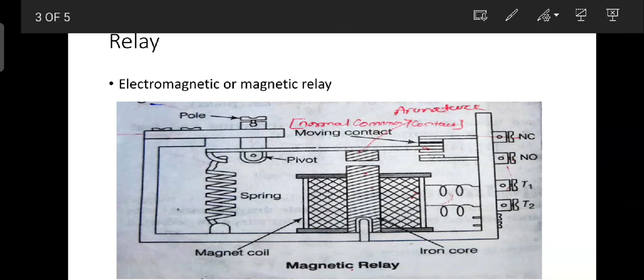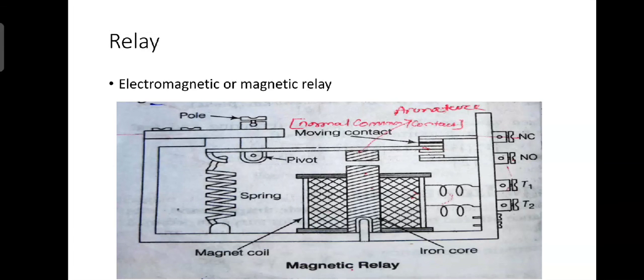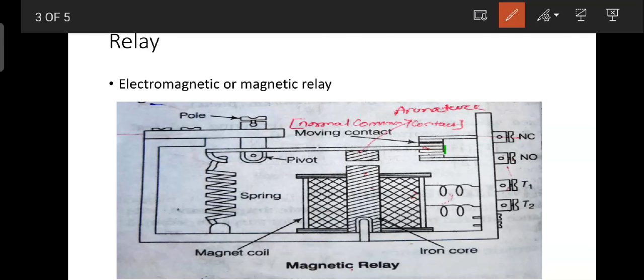then coming to the electromagnetic relay. A relay switch assembly is a combination of movable and fixed low resistance contacts. So this is our movable contact, and those are our fixed contacts, and this is our moving contact, or this is our armature.